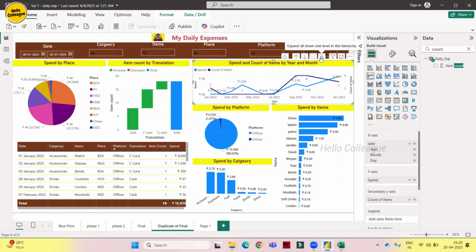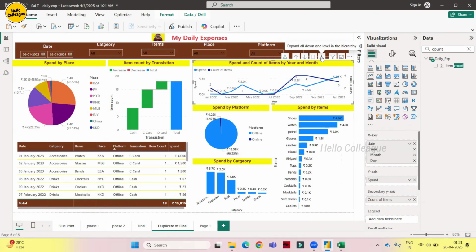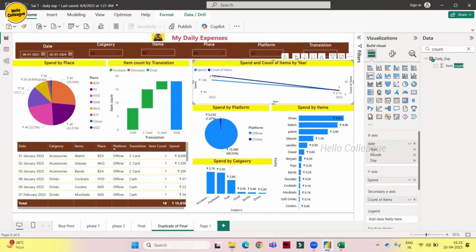We can drill down, and drill down further. See, this is showing spend and count of items by year and month. So this is year and month, and this is year. See, they can clearly play with the data. So let's keep year. Okay, and this is good now.